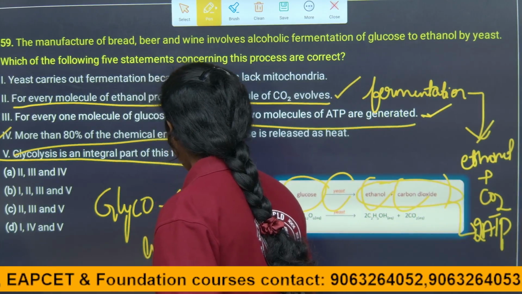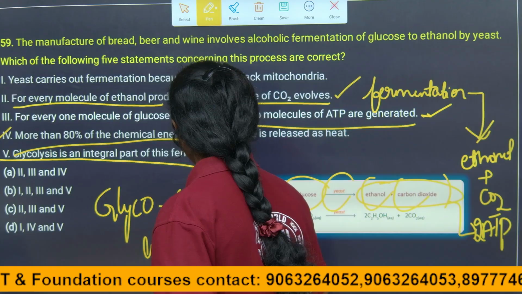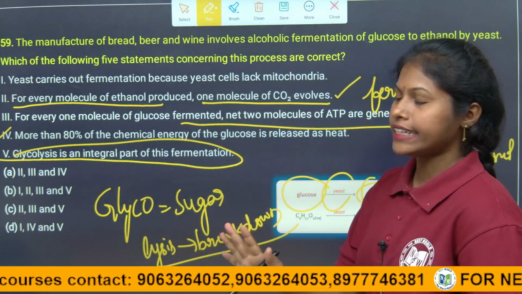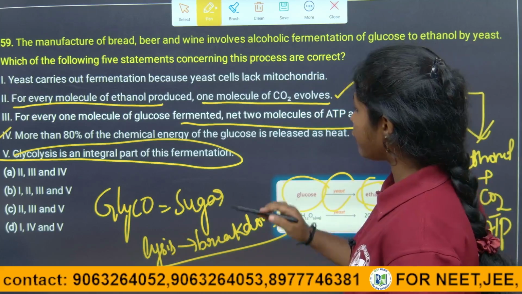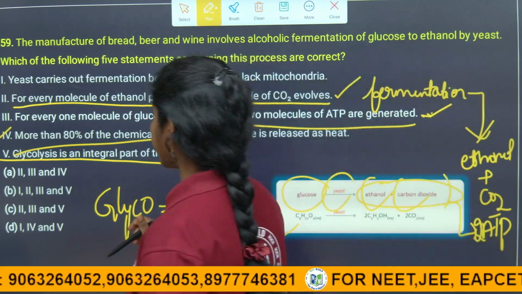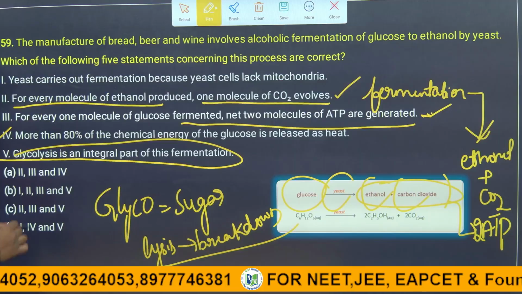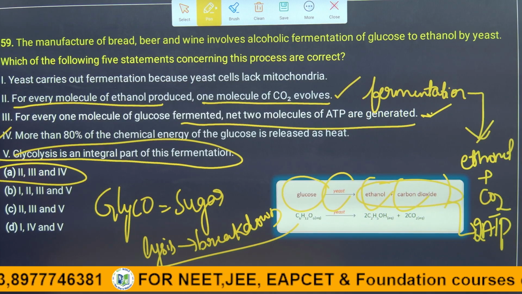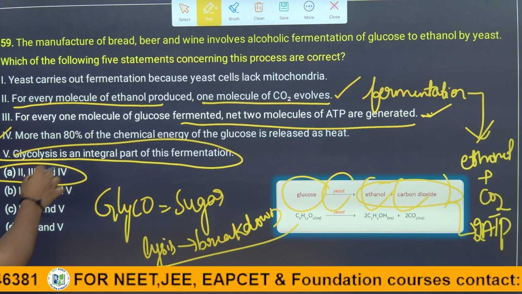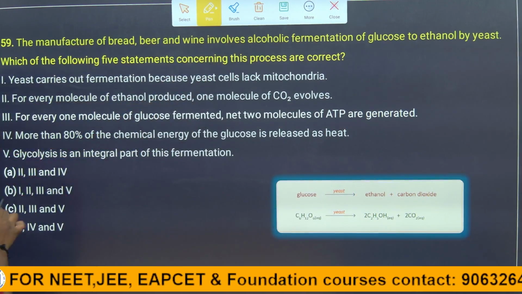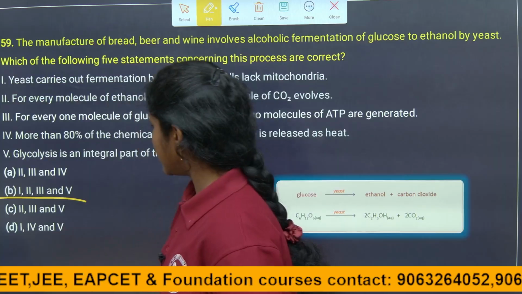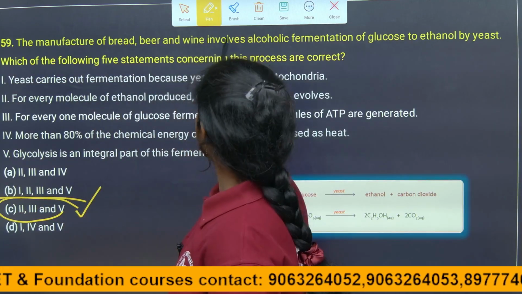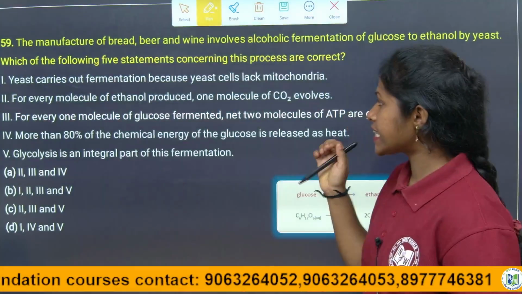Let us eliminate the options from the given question, children. So, we will know that exactly points 2, 3 and 5 are correct. Here, see, 2, 3 and 4 are given, so it is the wrong answer. 2, 3, 5 is there in option B also. 2, 3, 5 exactly is there in option C. So, C. Why am I saying that yeast carries out fermentation?